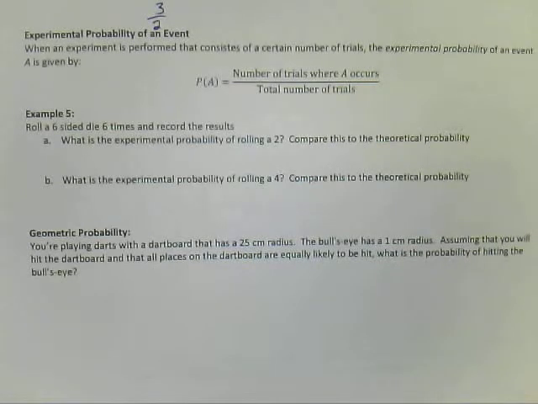So we're going to roll a die 6 times and we're going to record what happens. So we're going to take this die, roll it. There we got a 4. Okay, we're going to roll again. That time we got a 3. And we'll roll again. Now we got a 2. 3 more times.